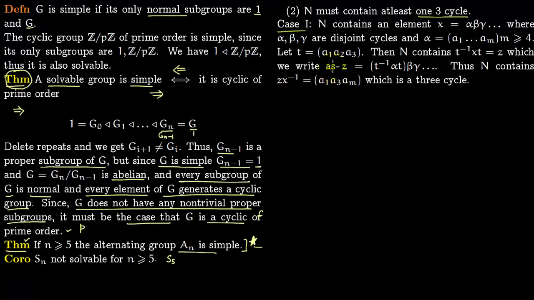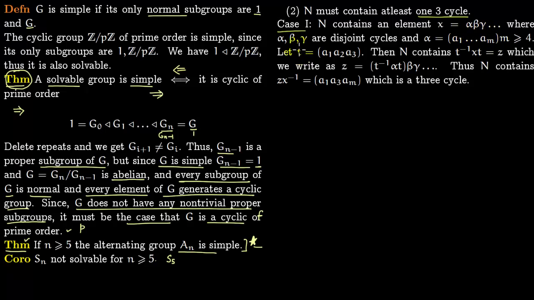So case 1. Say n contains an element, say x, and this x is made up of these permutations, alpha, beta, gamma, and so on. All of these permutations are disjoint cycles, and the first permutation is made up of a1, a2 all the way to am, where m is greater or equal to 4. So now we are using this n greater or equal to 5. So first case is that our first permutation contains at least 4 elements, so contains a 4 cycle.